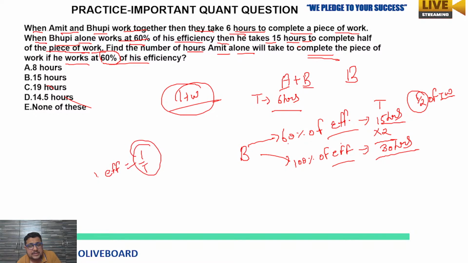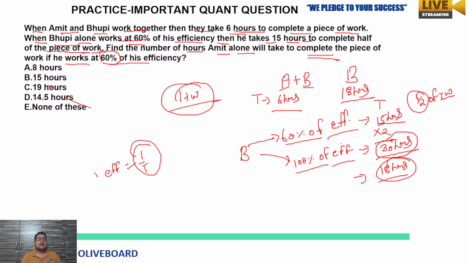If your efficiency was 60%, then you were taking this much time. Now 100% efficiency means time will be 60% of 30 hours, which is 18 hours. So he will take 18 hours to finish the complete work if he works at full efficiency.